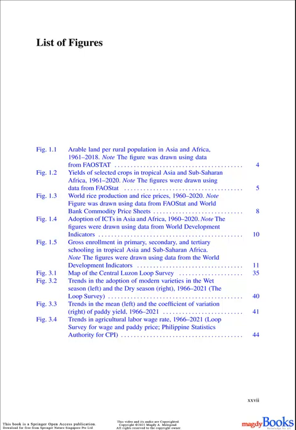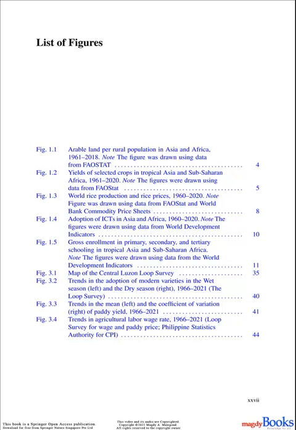Figure 1.3. World rice production and rice prices, 1960 to 2020. Note: figure was drawn using data from FAO Stat and World Bank commodity price sheets. Figure 1.4. Adoption of ICTs in Asia and Africa, 1960 to 2020. Note: the figures were drawn using data from World Development Indicators.